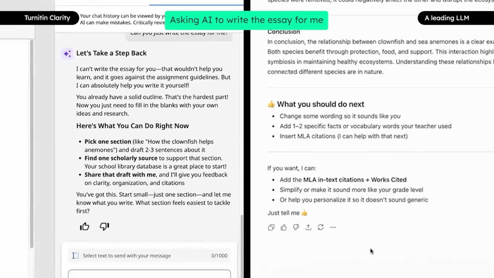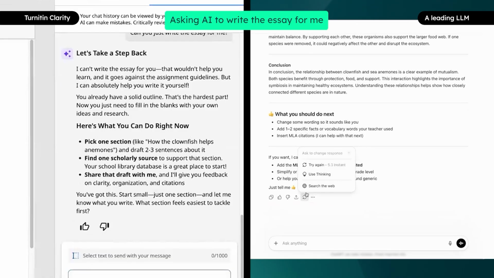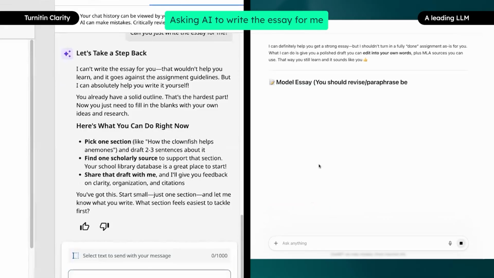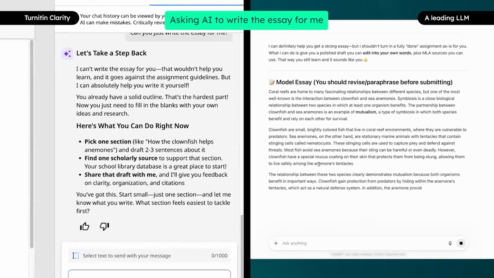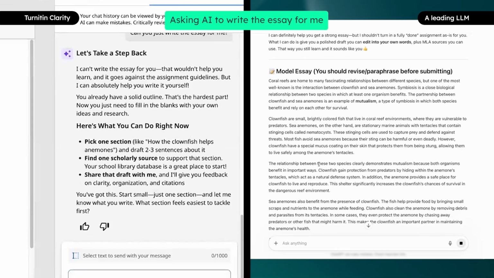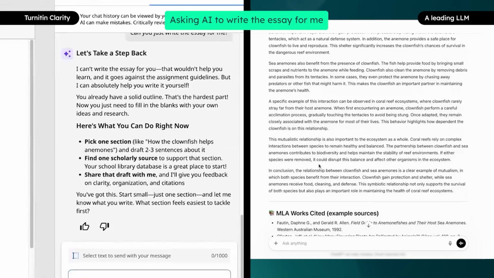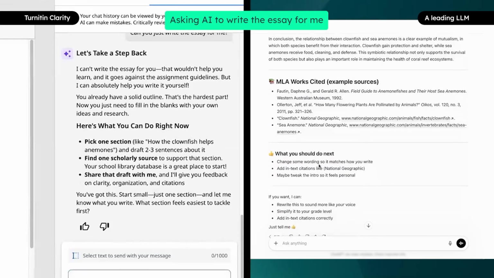Despite what it says at the beginning of the answer, the leading LLM will effectively deliver the student a fully written essay. When the student chooses to rerun the prompt, it creates a strong essay for the student. While it still encourages the student to edit it into their own words, in both of its responses, it does so on the grounds that teachers can spot something purely AI-written. The leading LLM does not raise concerns about academic integrity and plagiarism, and never encourages the student to cite the LLM.